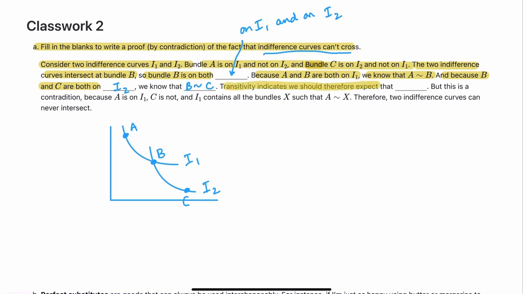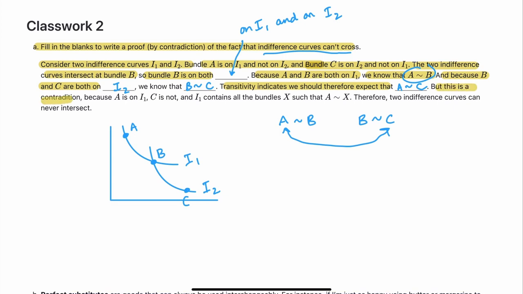Transitivity indicates that we should therefore expect, so we have A, we're indifferent between A and B, and that we're indifferent between B and C. Transitivity therefore should say that we're indifferent between A and C. So I'm looking for A squiggle C.